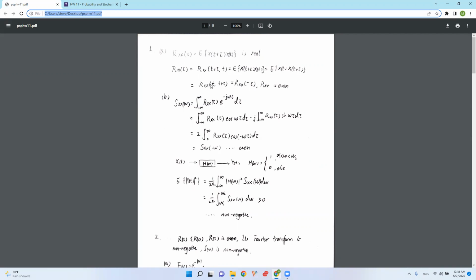So R_XX(minus tau) is the same thing as R_XX(tau). So we know that R_XX is even.